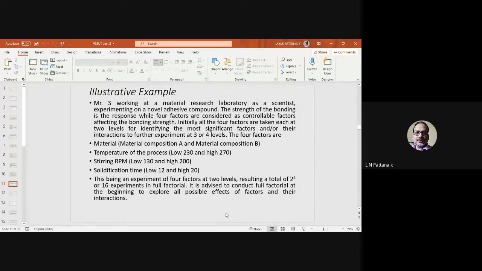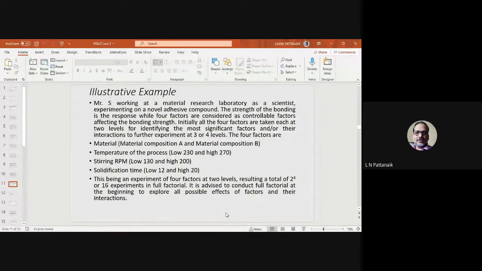S, working at a material research laboratory, is a scientist experimenting on a novel adhesive compound. The strength of the bonding is the response, while 4 factors are considered as controllable factors affecting the bonding strength. So you remember that figure I saw. It is a product you are developing, and there are 4 factors which are controllable.